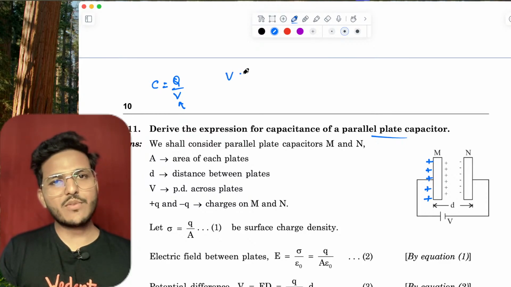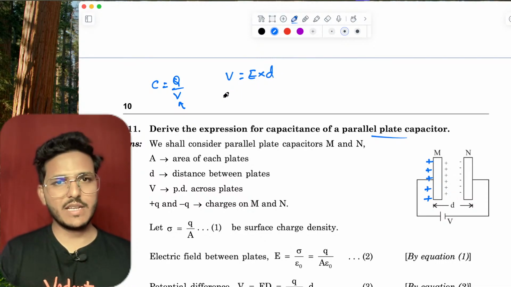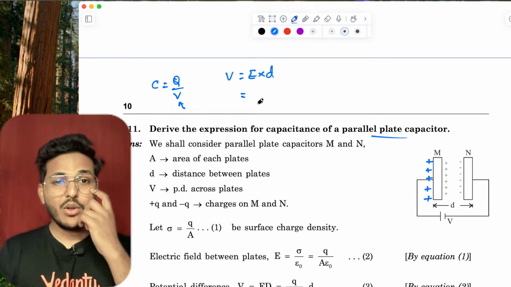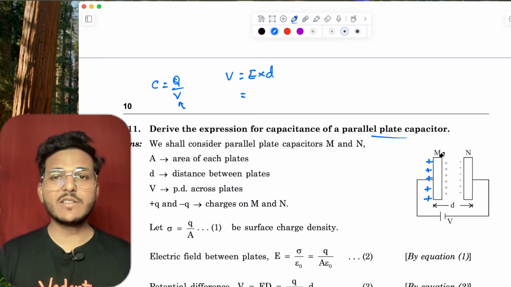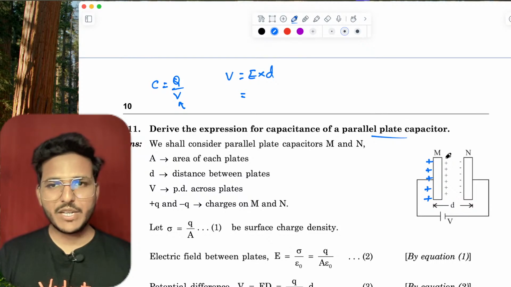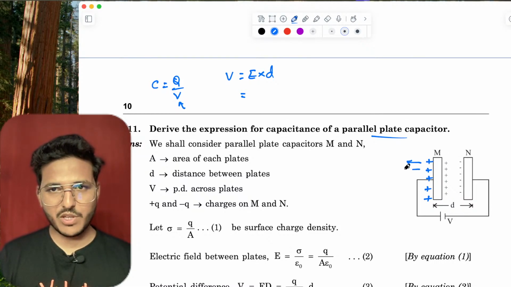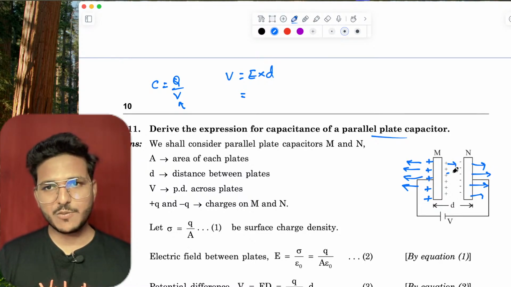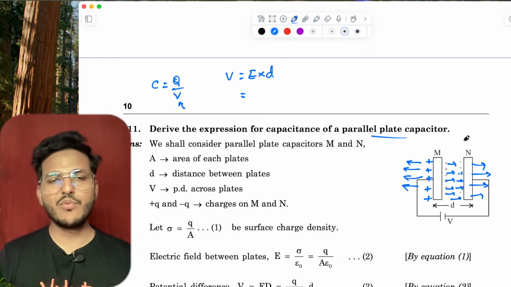So V equals E into d, since E equals V upon d. That is electric field intensity into d. Now, what is the electric field intensity due to this charge? Between the plates, the positive charge field is outward outside and inward between, and the negative charge field is also inward between, so we add up.